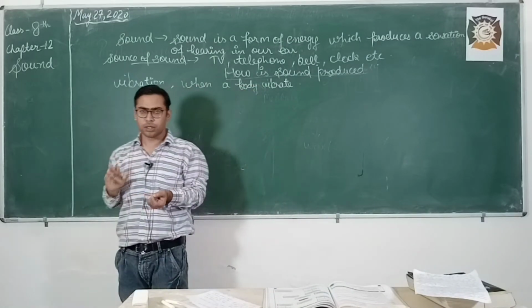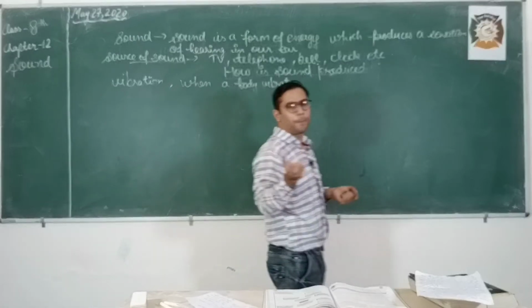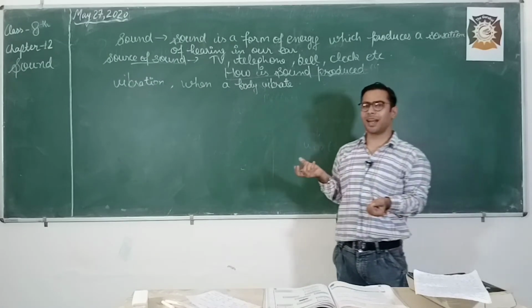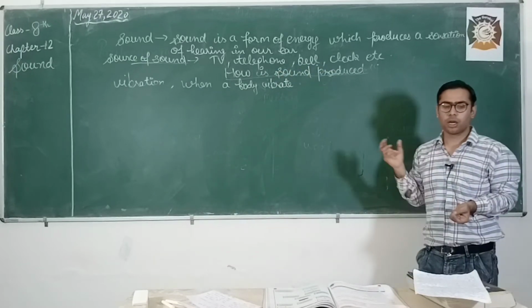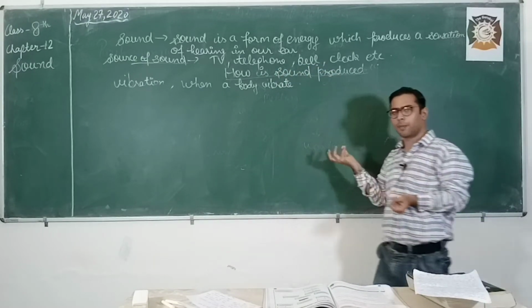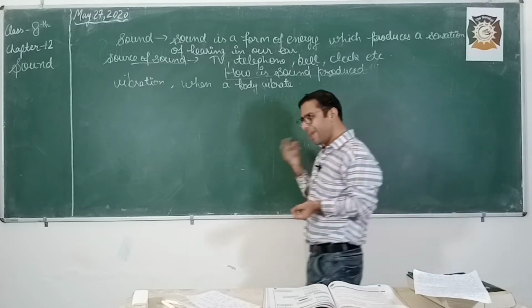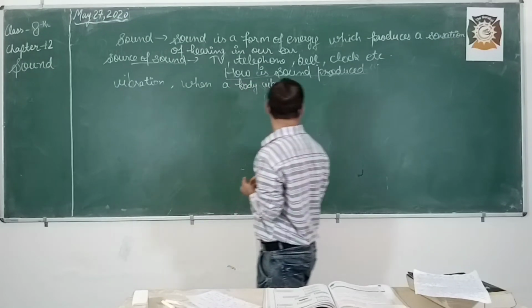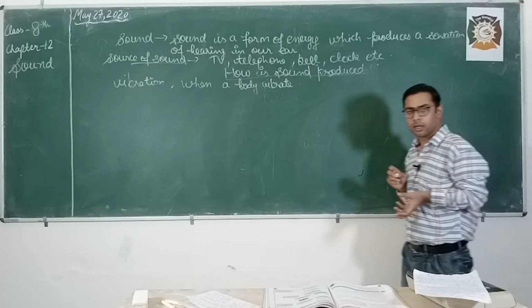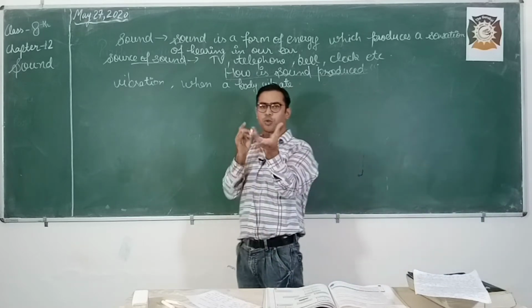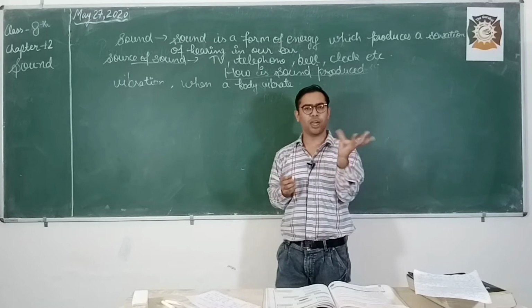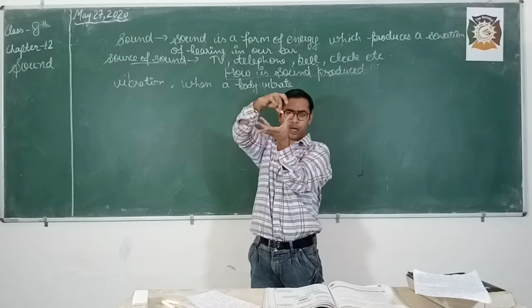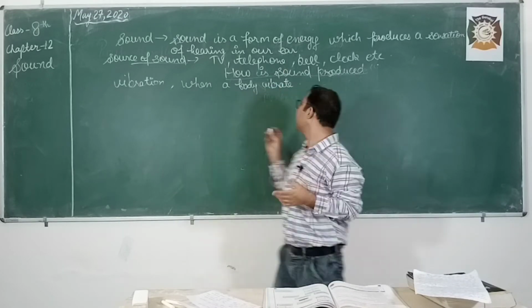Okay students. So it is one example by which we can say that vibration produces sound, or vibration causes the production of sound. Okay. Next example, suppose I'm having a rubber band in my hand. Suppose I stretch the rubber band in such a way that one end goes on the thumb, another end goes on my little finger. Okay.